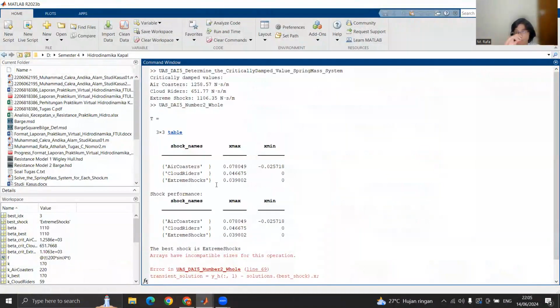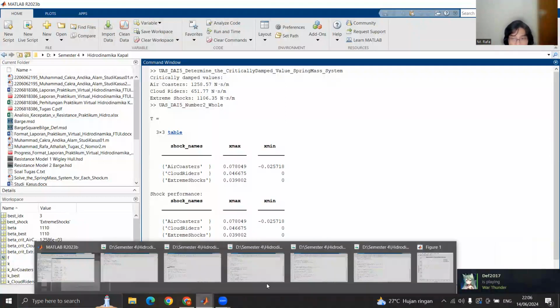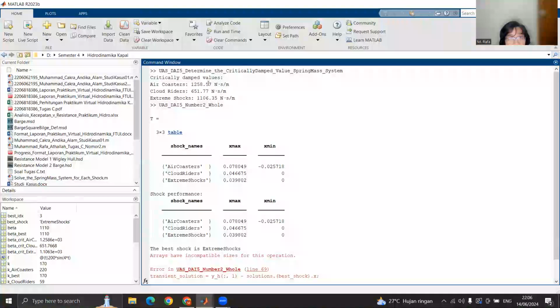I've ordered MATLAB to calculate all of the three simultaneously. So I've plotted the table too. We can see the maximum displacement and the minimum displacement of each of the shock absorbers. We can see Air Coaster has the highest displacement both in maximum and minimum, and the only shock absorber to have the minimum value, since like previously we have calculated the critical damped value.